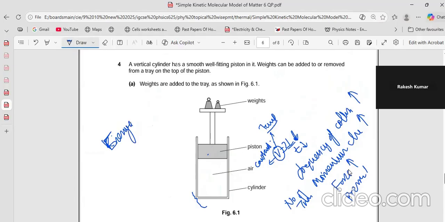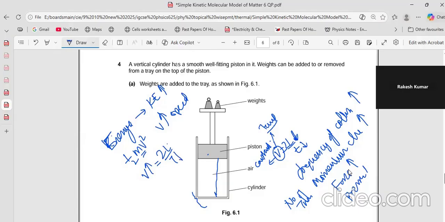So the energy will increase, so kinetic energy will increase, so half mv square will increase. Mass can't increase, so the velocity is increasing, the speed increases. Now again V is increased. So 2L by V, the time: if V is increased, then the time will decrease, because L is constant now. So the frequency of collision increases, and now velocity is also increasing.